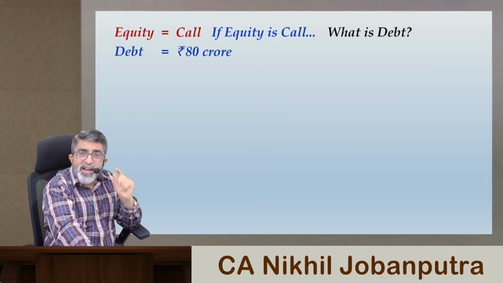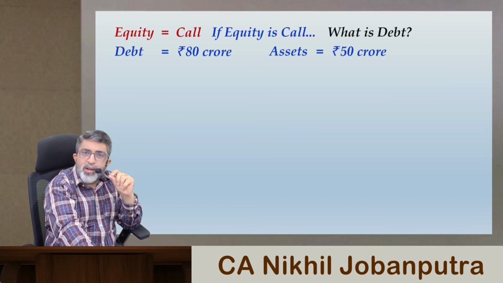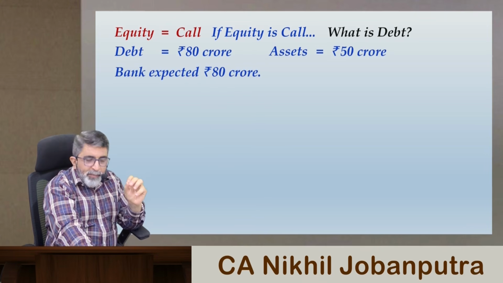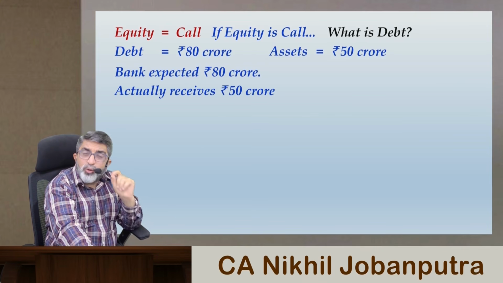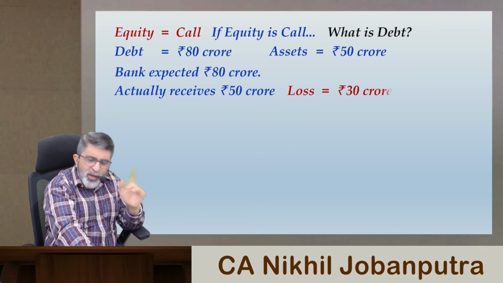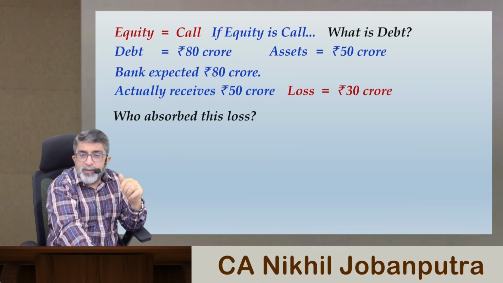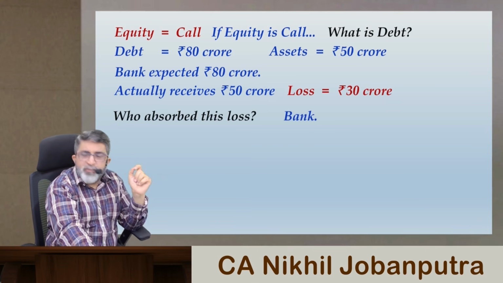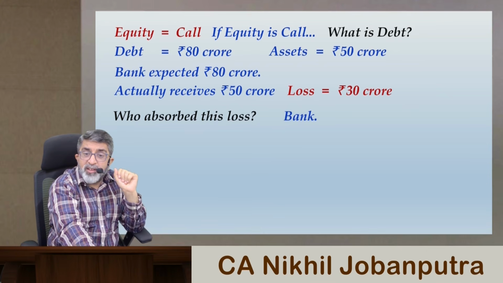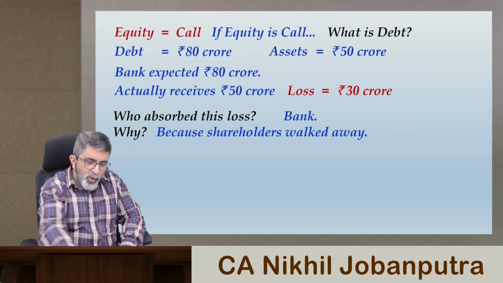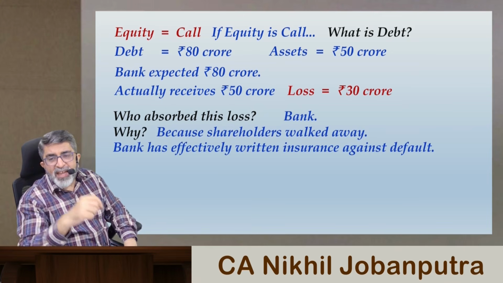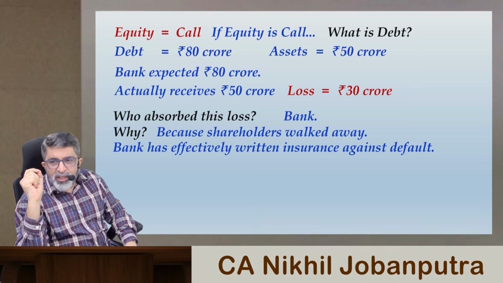Recall the scenario when debt was 80 crore and assets were 50 crore. Bank expected rupees 80 crore to be paid back, but it actually receives only rupees 50 crore. So there is a loss of rupees 30 crore. In this scenario, who bears this loss? Who absorbs this loss? Obvious answer is bank. Why will the bank absorb this loss? Because shareholders walked away and bank has effectively written an insurance against this default.